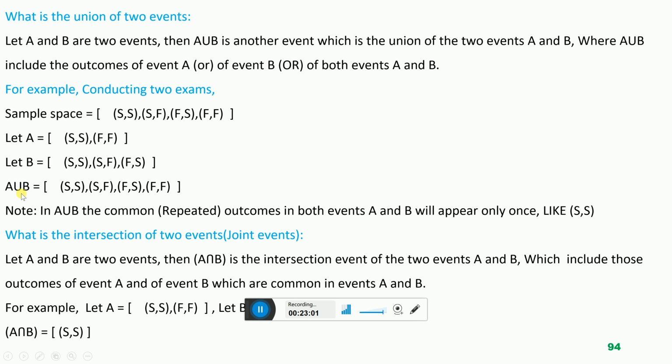To develop the third event, the union A union B, we will write the experimental outcome of each event one time only. So we write SS only one time. In A union B, the common, repeated outcomes in both events A and B will appear only once, like SS.